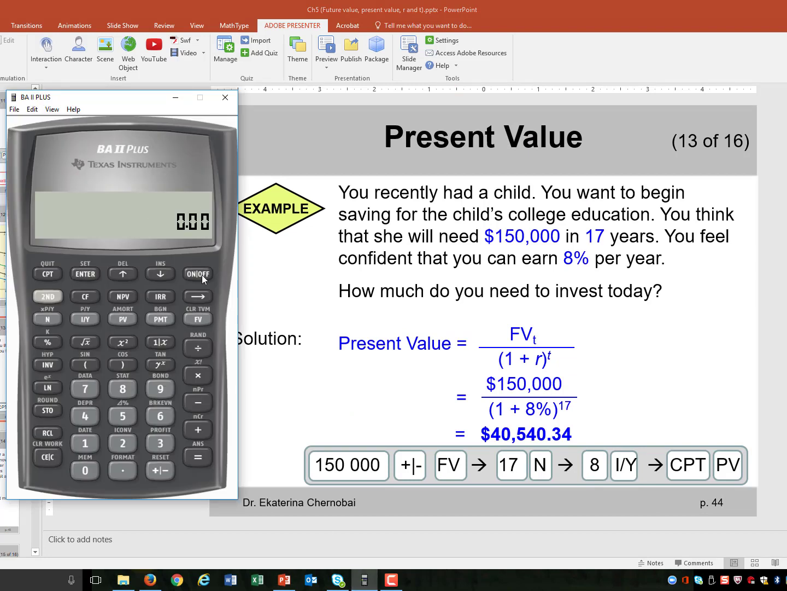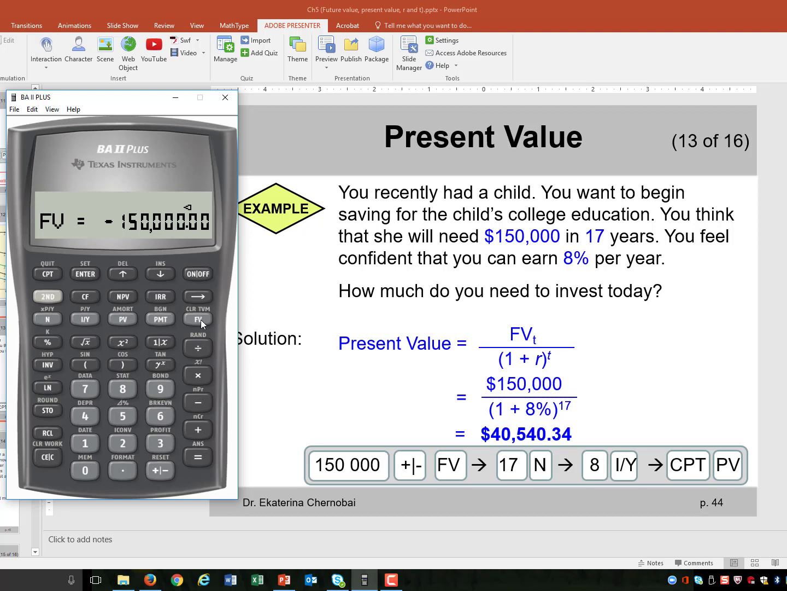Let's turn the calculator on. Let's clear everything. Second, plus, minus, enter. So I reset the calculator. Everything is back to all default values. 150,000 is our goal. That's what we want to have in the future at the end of 17 years. That's our future value. We set it to a negative number. We change the sign to minus. Press future value, FV key.